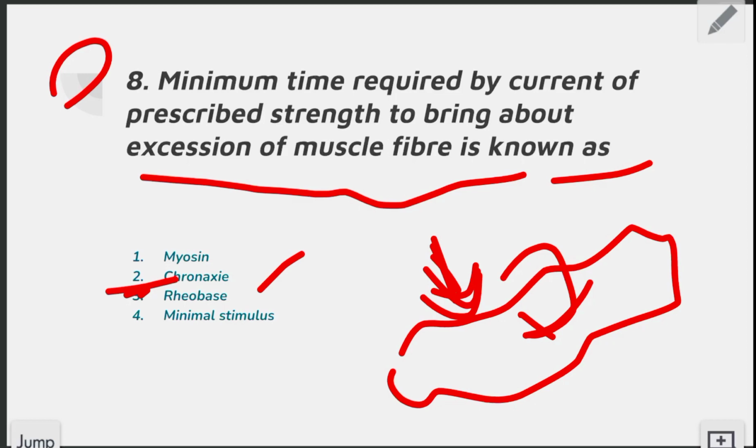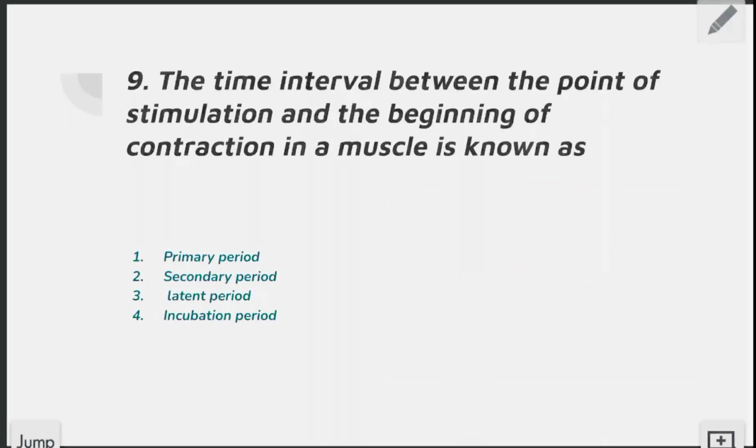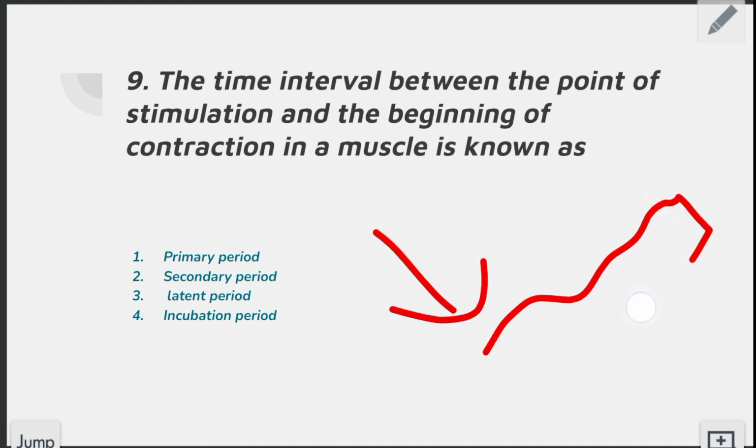Okay, next question which is given to us: the time interval between the point of stimulation and the beginning of contraction in a muscle is known as. You may think that it is similar to the previous question, but it is not. Here the question is asking about the time between when I have given a stimulation to your skeletal muscle and when your muscle contracts. This period is called the latent period.